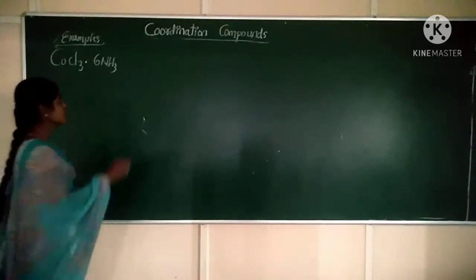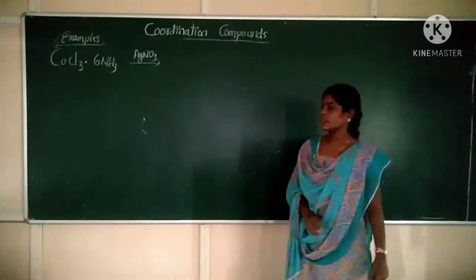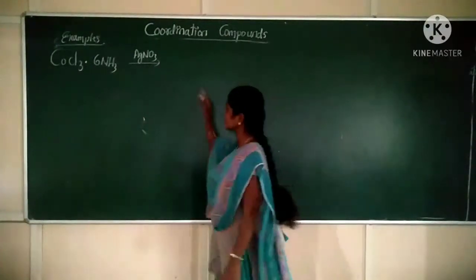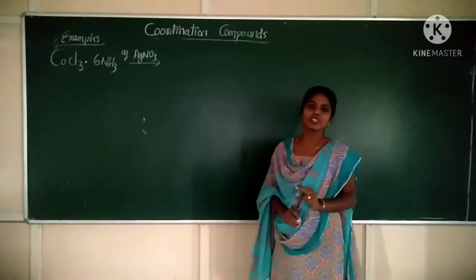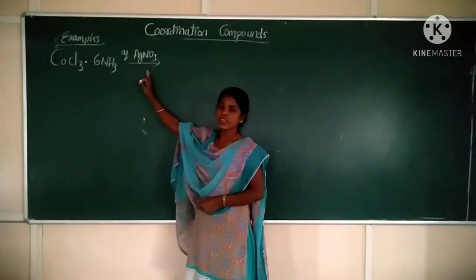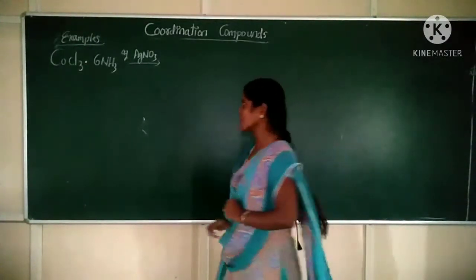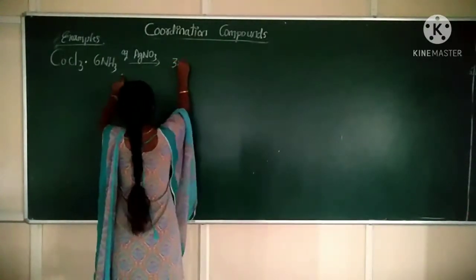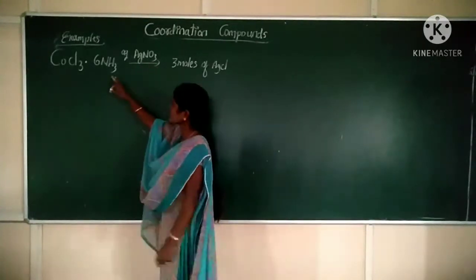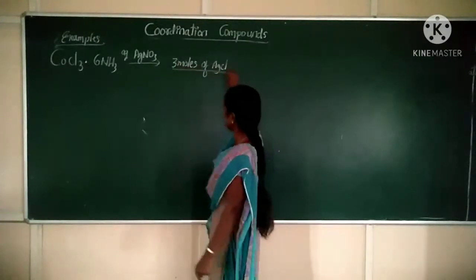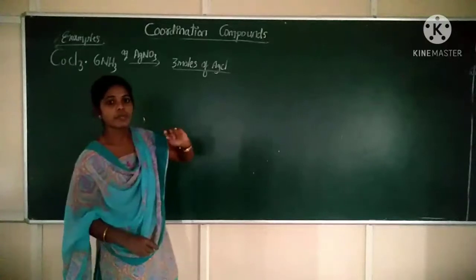When this compound, CoCl3.6NH3, is treated with aqueous silver nitrate solution, AgNO3, it forms 3 moles of AgCl precipitate. So from this reaction, when CoCl3.6NH3 reacts with aqueous AgNO3 and forms 3 moles of AgCl, there should be a minimum of 3 ionizing species in this coordination compound.